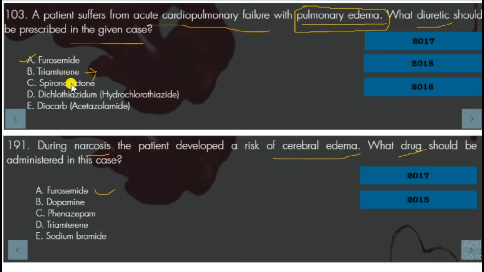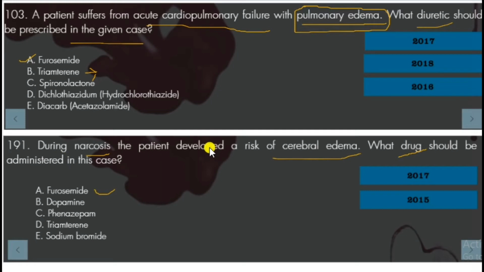We will say spironolactone is also a potassium sparing drug. Triamterene is used for hypertension, and spironolactone is used as an adjunct diuretic. Hydrochlorothiazide is a thiazide diuretic. Acetazolamide is a carbonic anhydrase inhibitor diuretic.